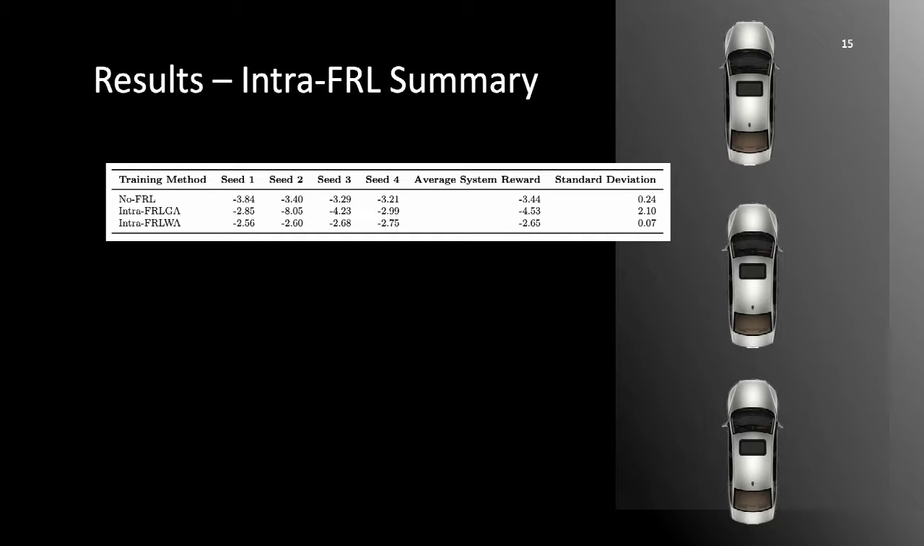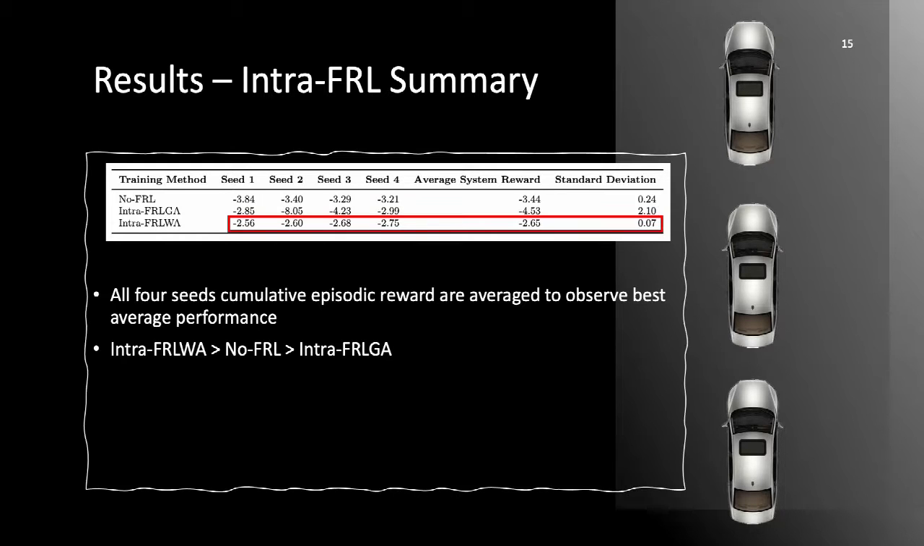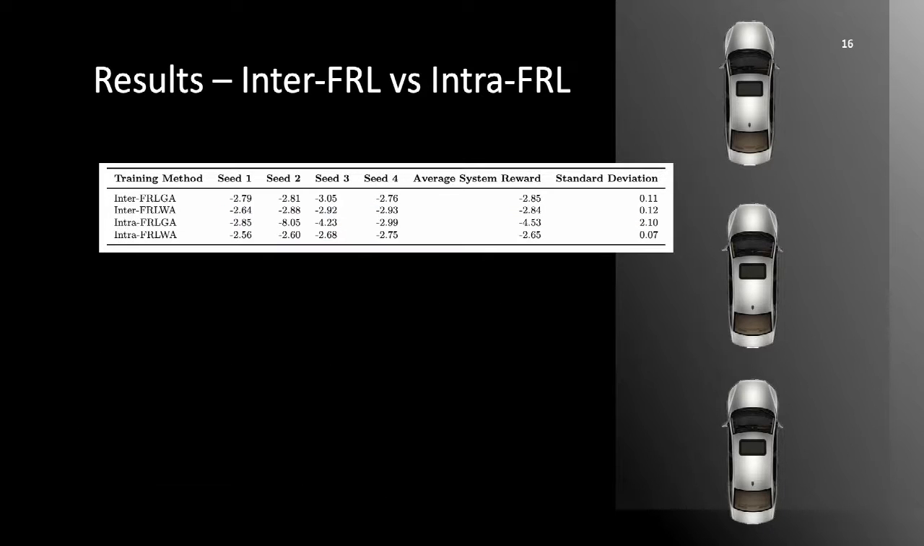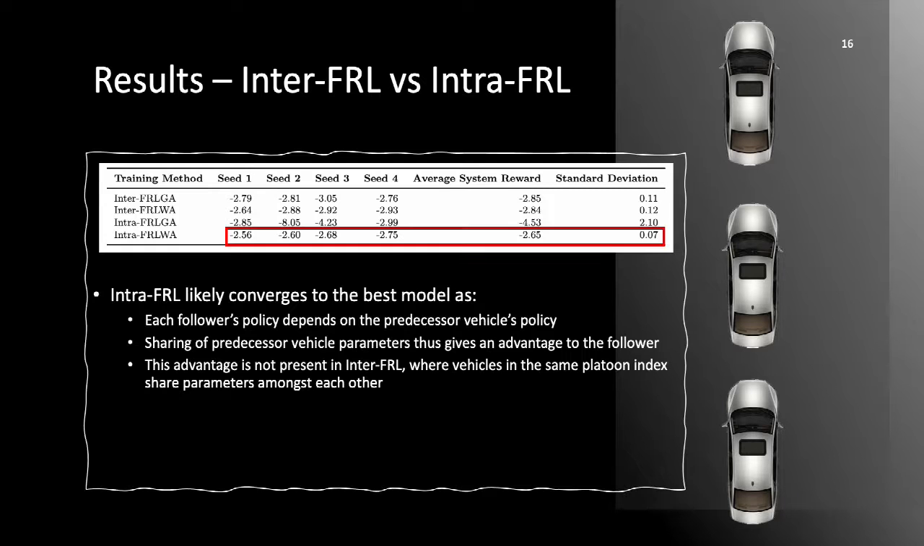Simulations are performed across the 4 random seeds for no-FRL, Intra-FRL-GA, and Intra-FRL-WA, and it was found that Intra-FRL-WA provided the best performance across the 3 scenarios. In summary, for the experiments performed thus far, it was found that Intra-FRL performed better than Inter-FRL.